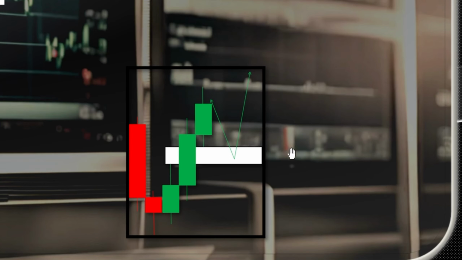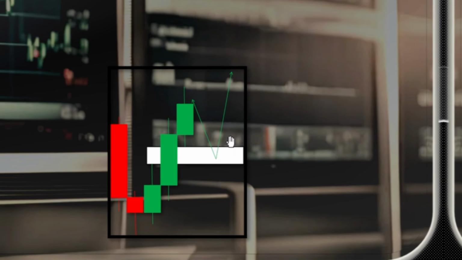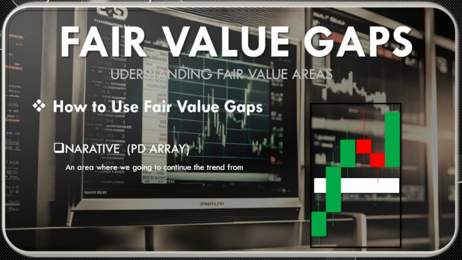We might be targeting a buy side liquidity in a downtrend before we could continue the trend. So it's worth considering that whenever we mitigate a fair value gap, it's no longer valid for a draw on liquidity, but the low or the high that is inside the fair value gap is.